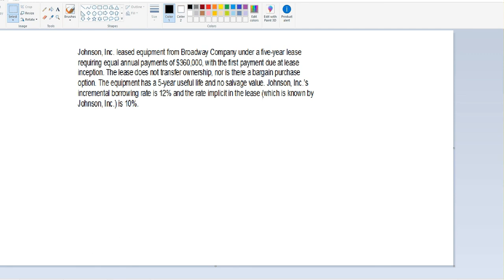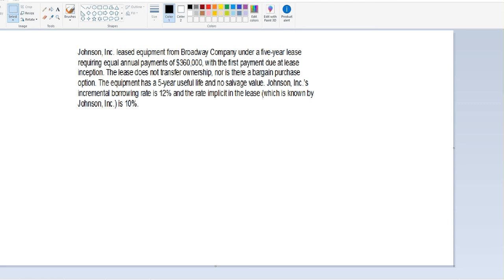We have Johnson Inc. leasing equipment from Broadway Company under a 5-year lease, requiring equal annual payments of $360,000, with the first payment due at lease inception. The lease does not transfer ownership, nor is there a bargain purchase option. The equipment has a 5-year useful life and no salvage value. Johnson has an incremental borrowing rate of 12%, and the rate implicit in the lease, which is known by Johnson, is 10%.